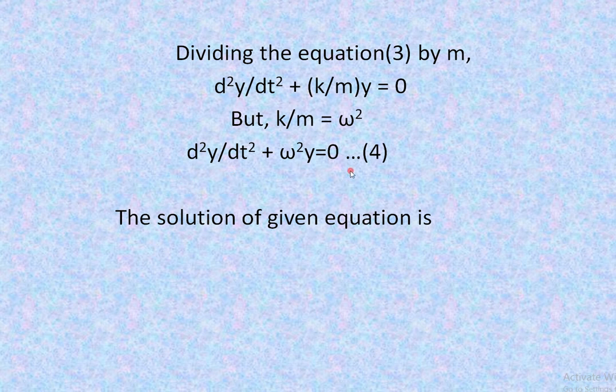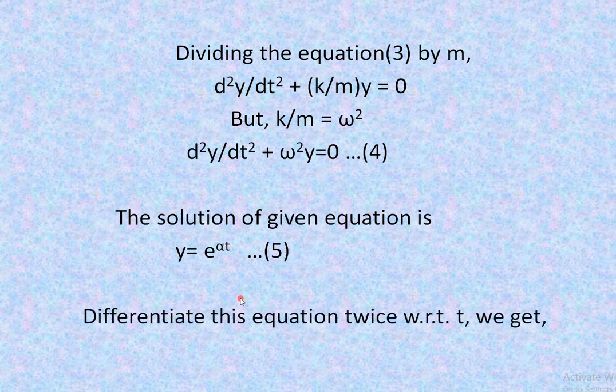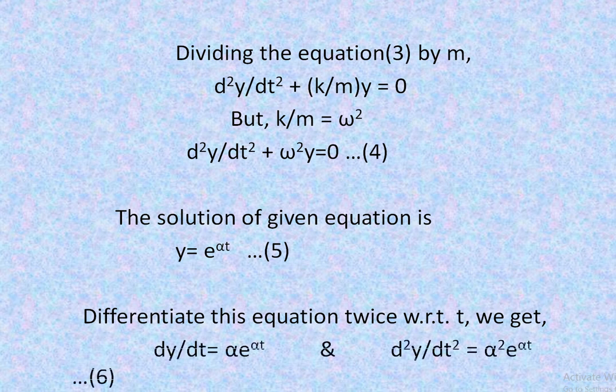Now the solution of this equation is given by y is equal to e raised to alpha t, where y is the displacement of the particle, e is an exponential term, alpha is an arbitrary constant, and t is the time. This is equation number 5. Now we have to differentiate this equation twice with respect to time t. Then we get dy by dt is equal to alpha into e raised to alpha t, and d2y by dt square is equal to alpha square into e raised to alpha t. This is equation number 6.